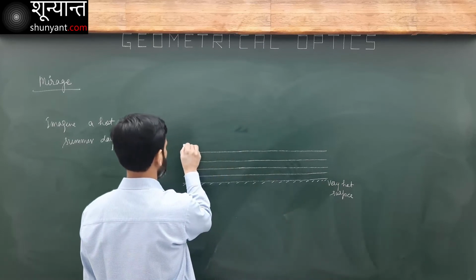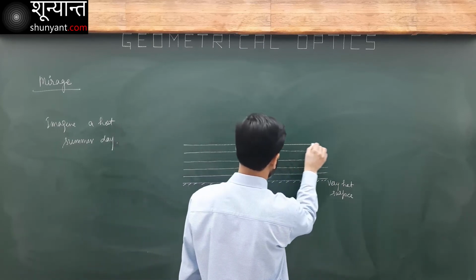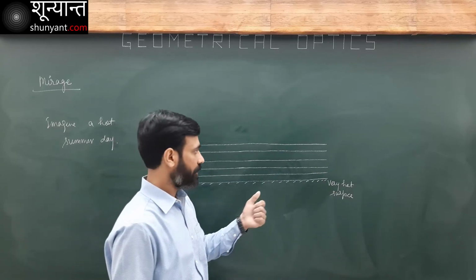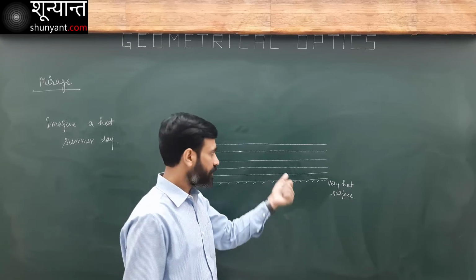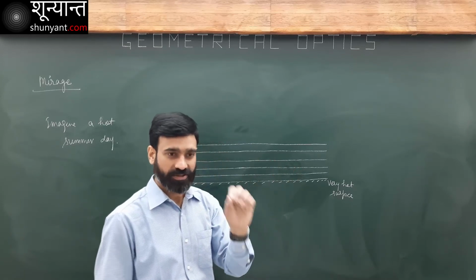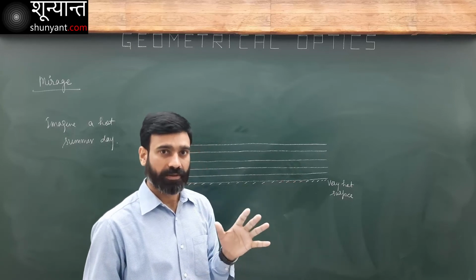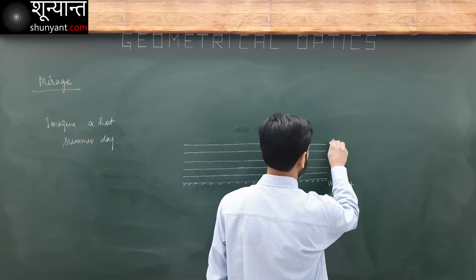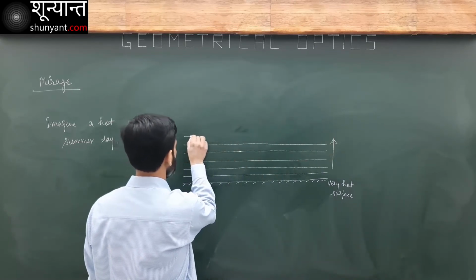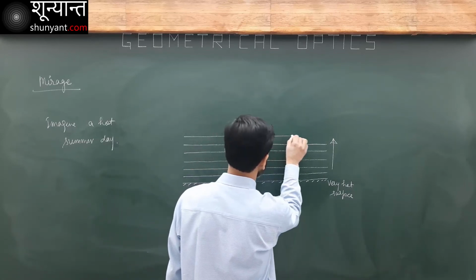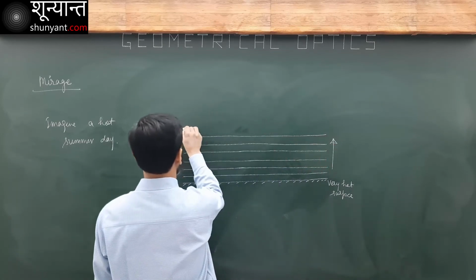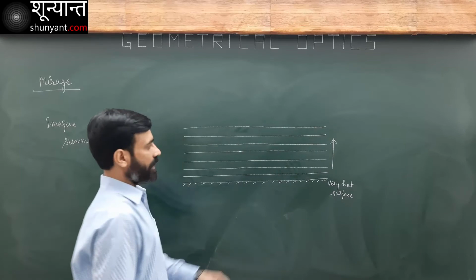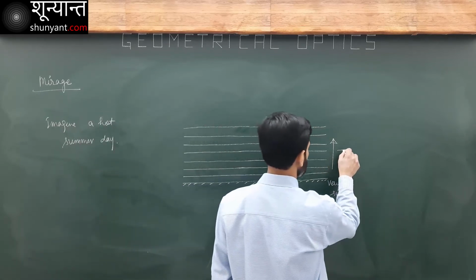So here, these are the layers of air. This is the surface, Earth. It's very hot, very hot. So the layer of air which is in contact with the surface, the first layer in contact, is very hot. Its temperature is equal to this temperature. Both are in equilibrium. But as we go up, temperature decreases.